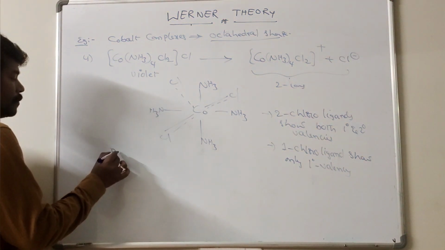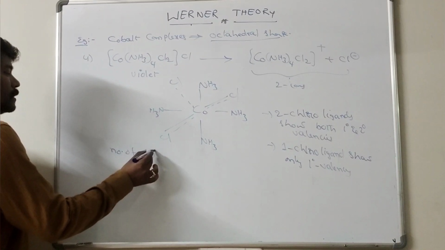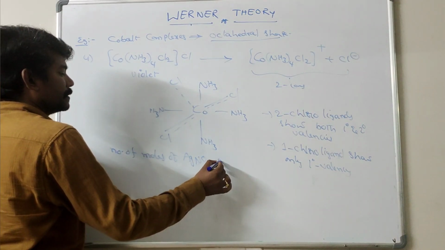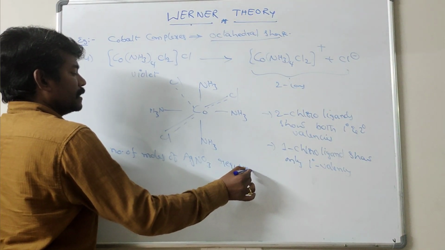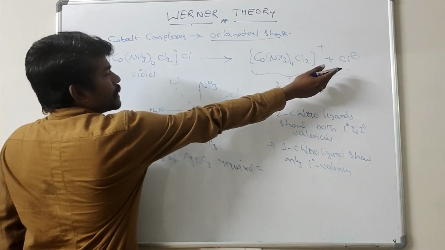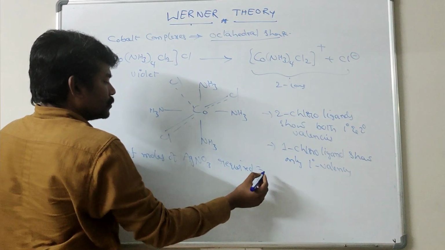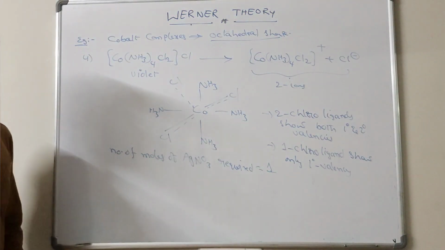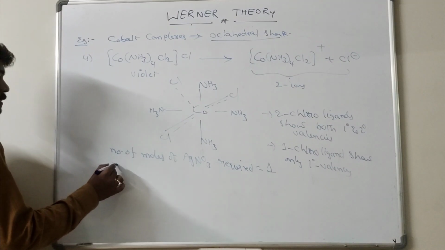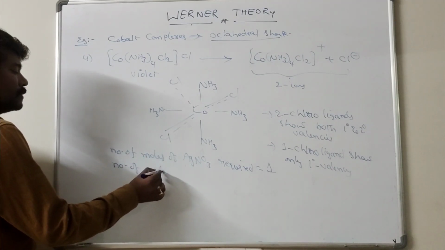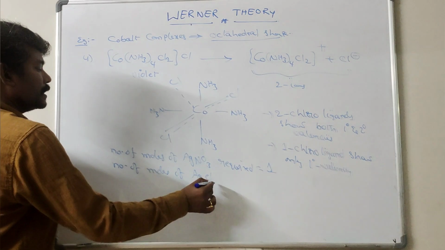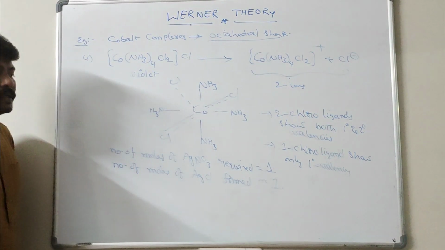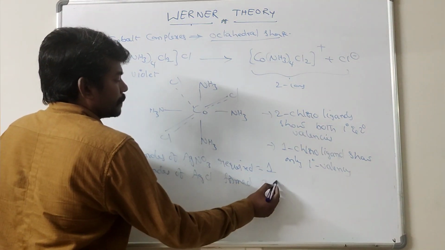Next, the number of moles of AgNO3 required. AgNO3 required is equal to 1 mole, since 1 mole of Cl minus ions is produced in this aqueous solution. So the complex compound reacts with only 1 mole of AgNO3 and the number of moles of AgCl formed is equal to 1.